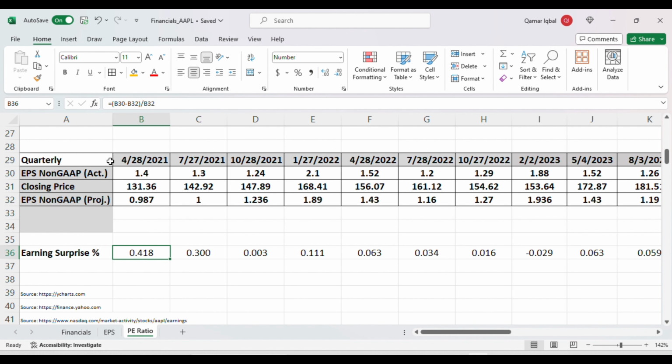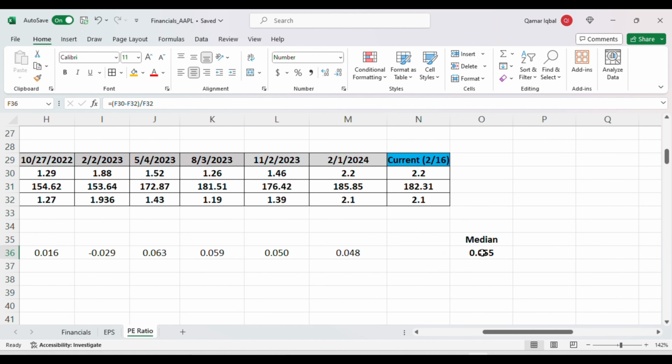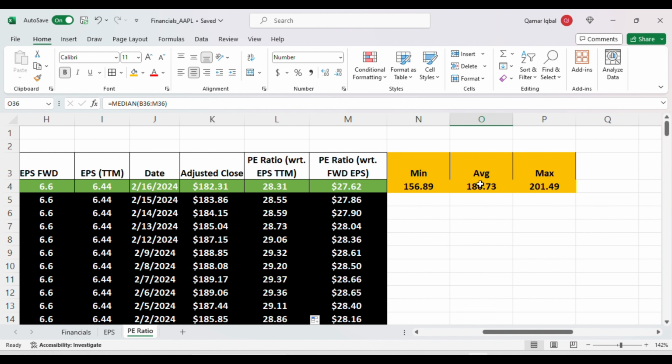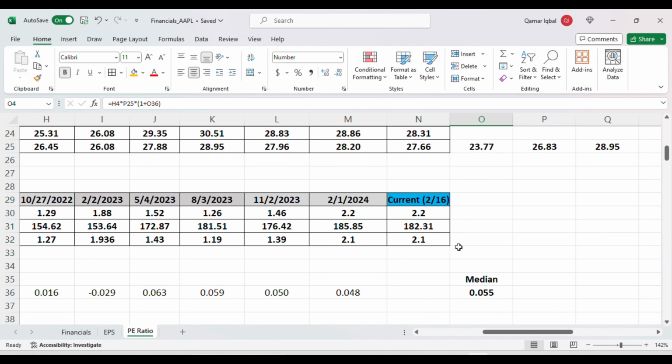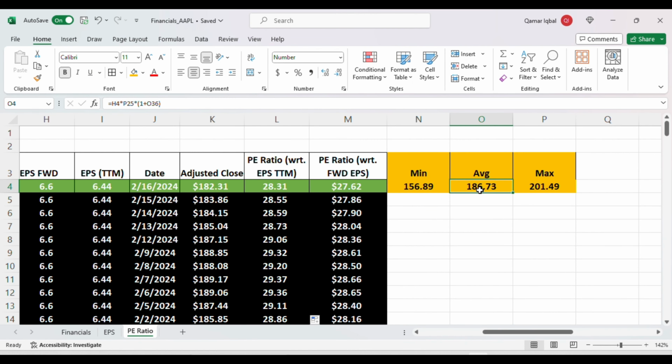The formula here is actual minus projected, divided by projected. So B30 minus B32, divided by B32, and the same thing for the other quarters. The median value for the earnings surprise for the last 12 quarters is 0.055. I'm using it here: 1 plus O36, that will make 1 plus 0.055, that is 1.055. So that gives the average stock price of 186.73.